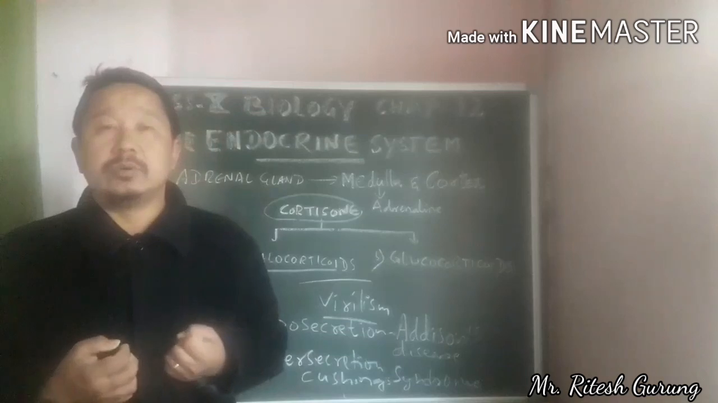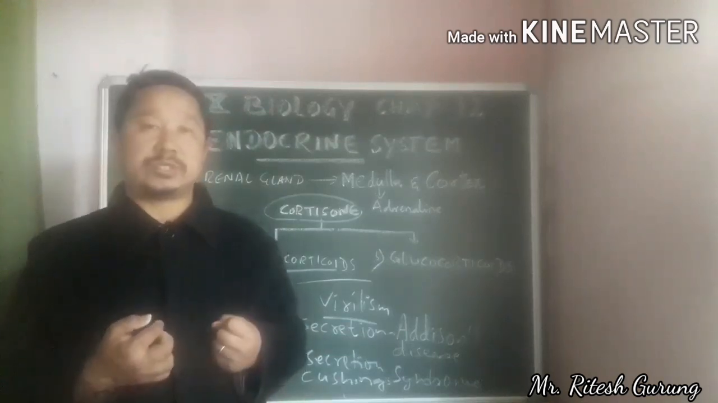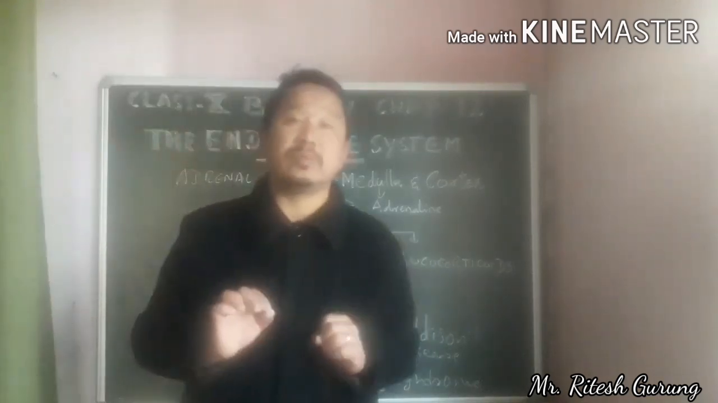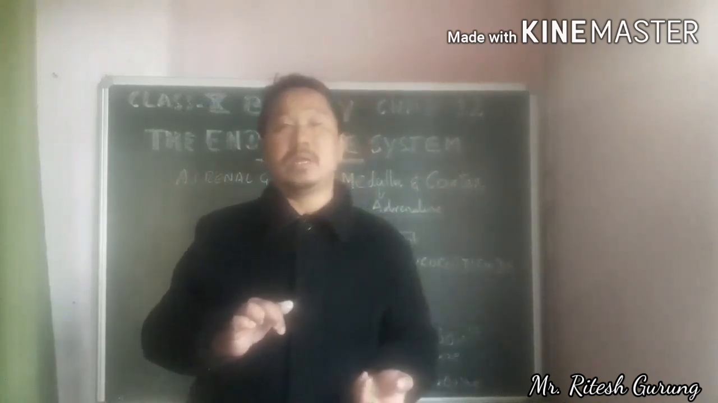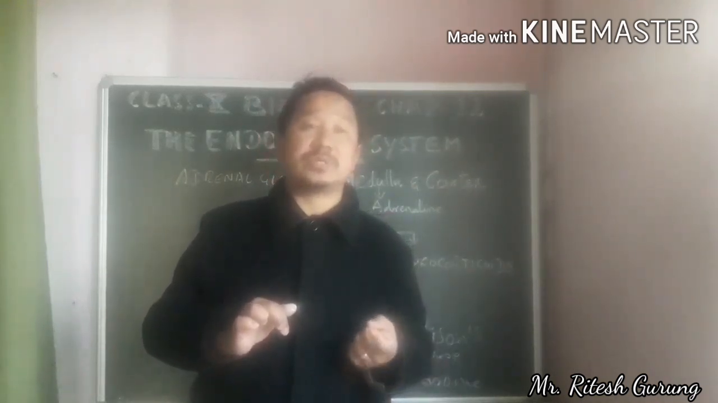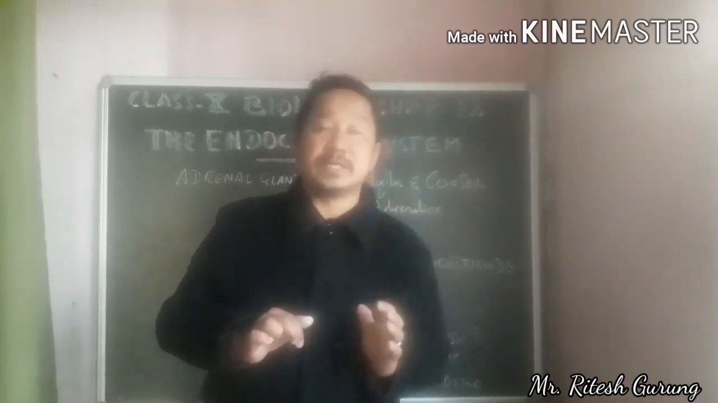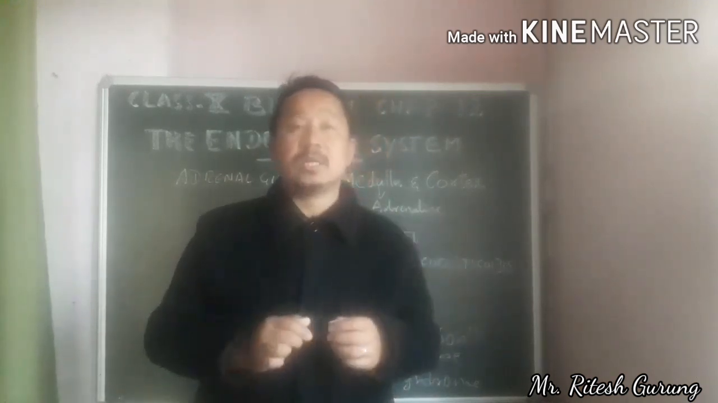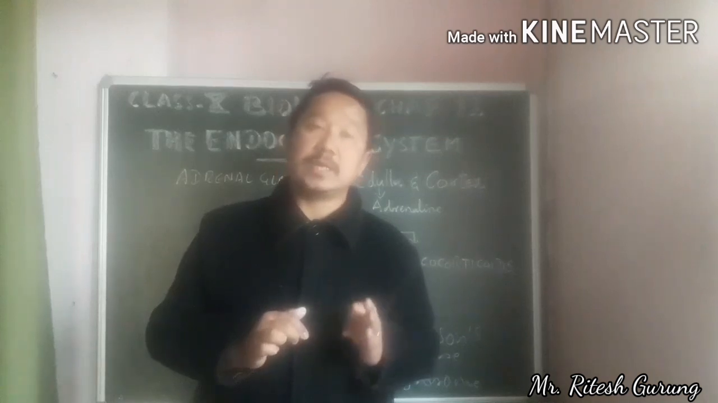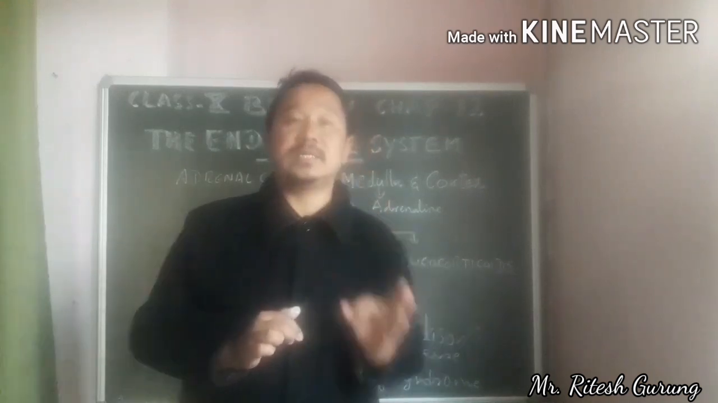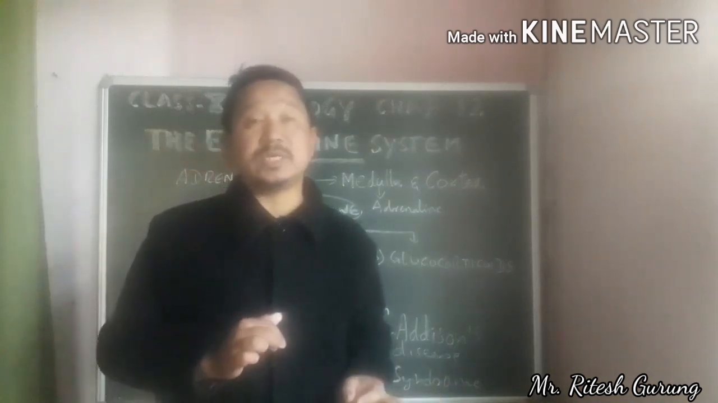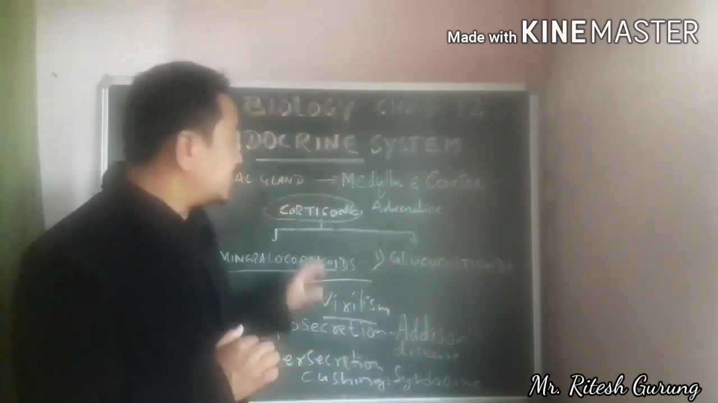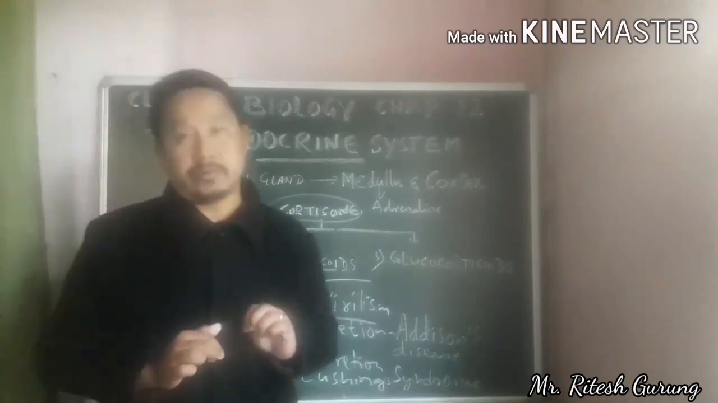Similarly it leads to osteoporosis. Osteoporosis means your bones will be very weak, it will be brittle. Brittle means it will be breakable. And also the weakness. In general the body weakness is also experienced in this particular disease called Cushing's syndrome, which is because of the hypersecretion of this cortical hormone.